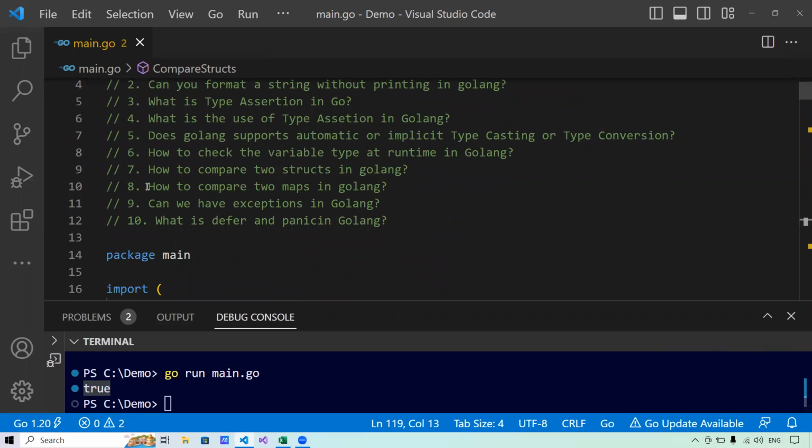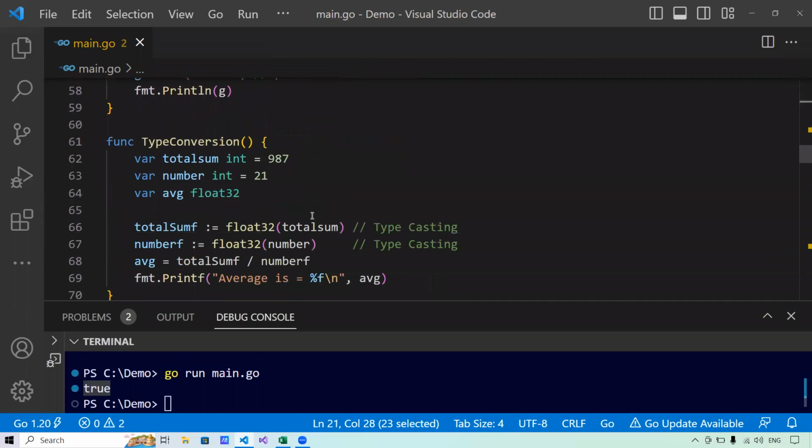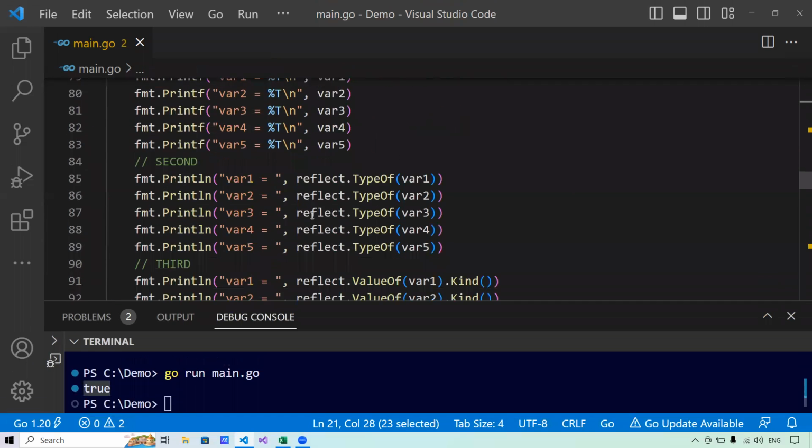Now let's come to the new question, that is how to compare two maps in Golang. That's also very easy. We can compare the two maps in Golang using the maps.Equal function that comes with the package maps within Golang itself. So this is the package that will basically contain the function to validate the equality of two of the maps. There is no condition with the map for equality like it is in struct.